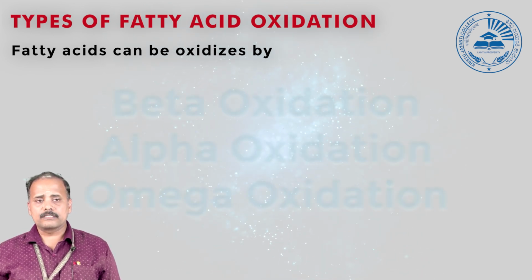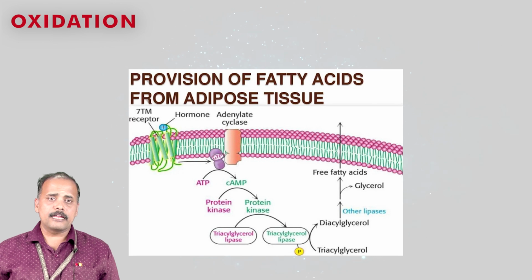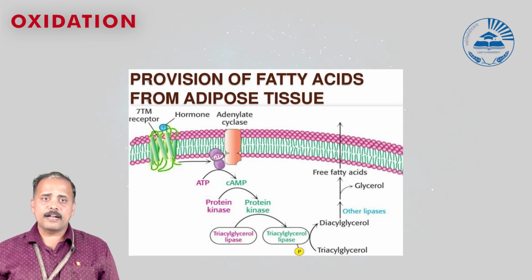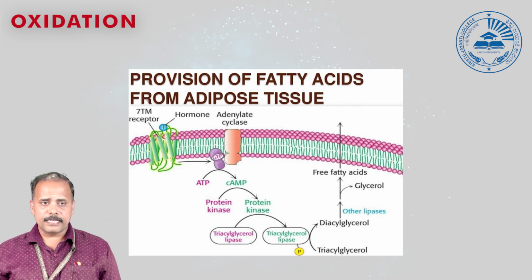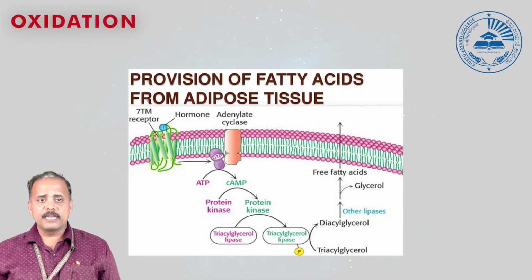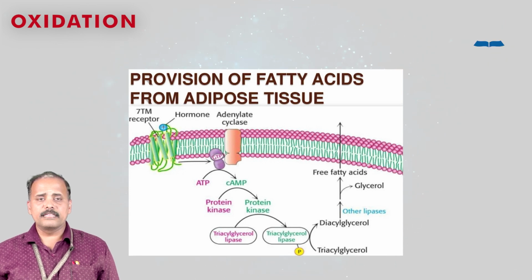So what is beta oxidation? Oxidation takes place at the beta carbon of the fatty acids, so we call it beta oxidation of fatty acids. This pathway mainly takes place in mitochondria, and here we are considering the steps involved in the oxidation of fatty acids.